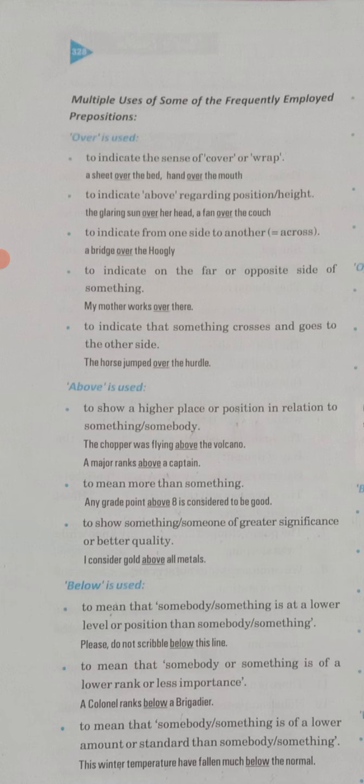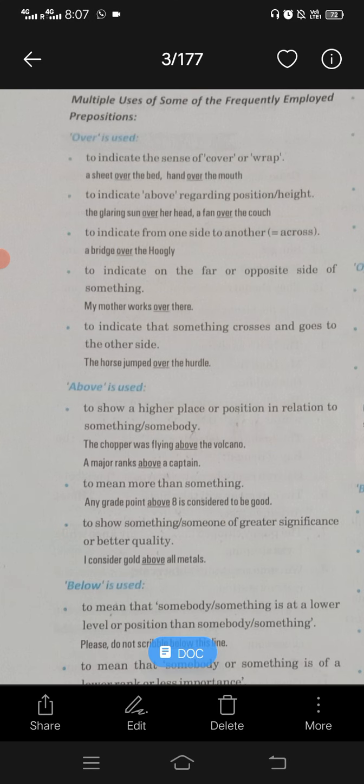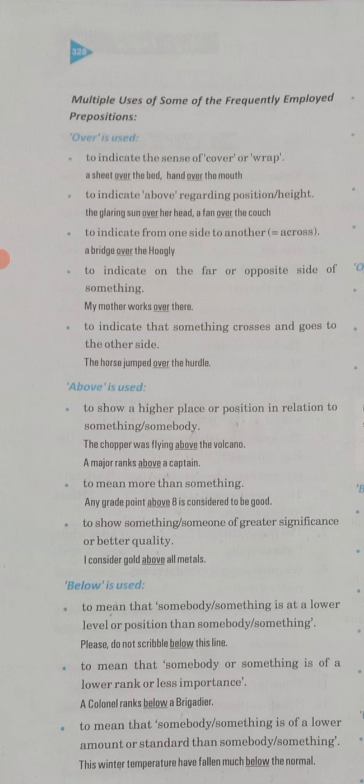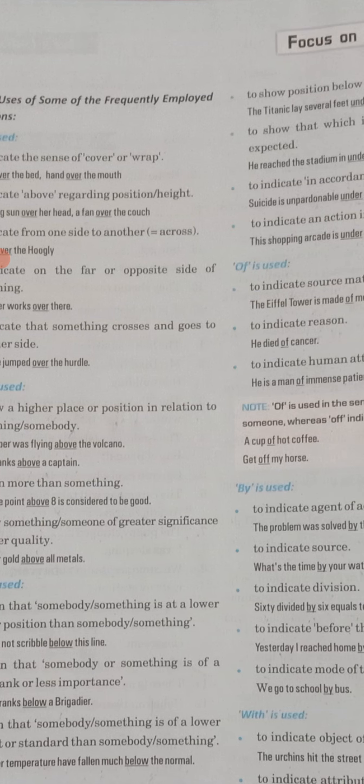So it is just telling you about rank or anything which is considered to be less. Also, the same as height, you will use below to tell a lower amount or standard than something or somebody. The winter temperature fell much below the normal. So here you are speaking about something which is lower in a particular rank or anything. Is that clear?